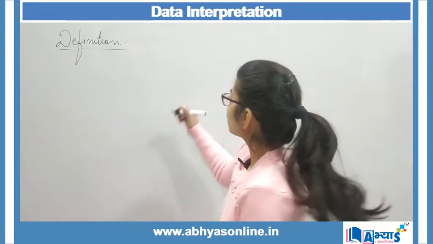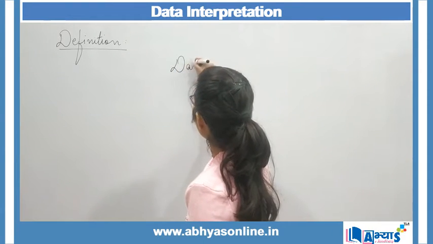Students, today in this video we will be discussing the writing section of English, and here we will be discussing a topic of data interpretation. Now we all must have heard of this term, but today let us discuss the definition of data interpretation. This term is derived from two words, data and interpretation. Data is derived from a Latin word which is datum.